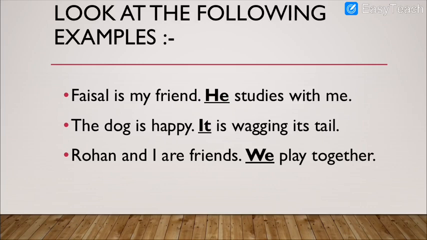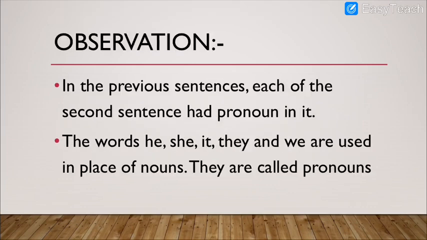Whereas in the third sentence, Rohan and I are friends. Instead of writing Rohan and I again, we is used. So Rohan and I are replaced with the word we. We play together. Correct? So what is the observation? What did you observe in the previous sentences? In the previous sentences, each second sentence had a pronoun in it. The words he, she, it, they and we are used in place of a noun.